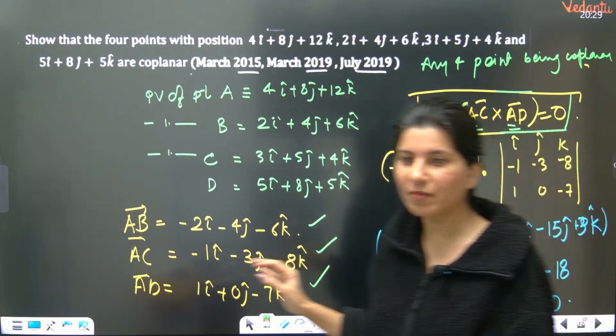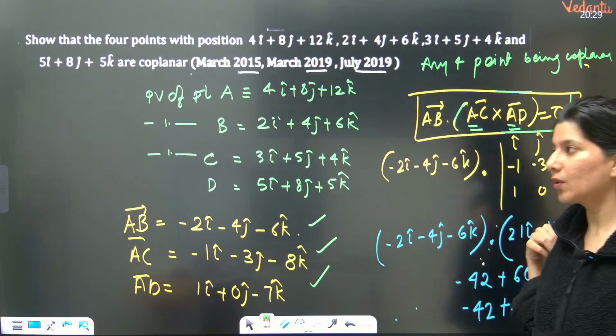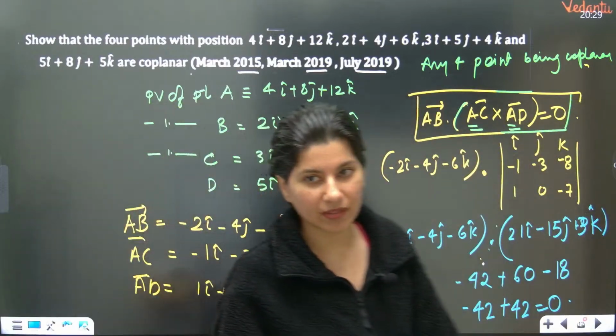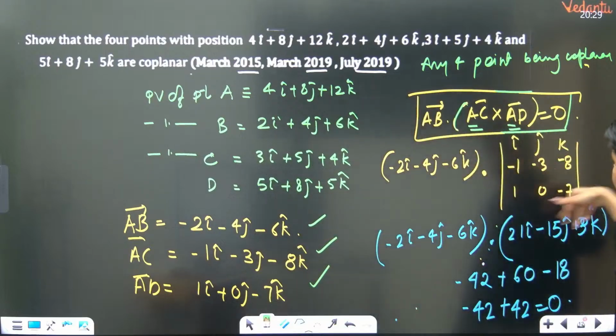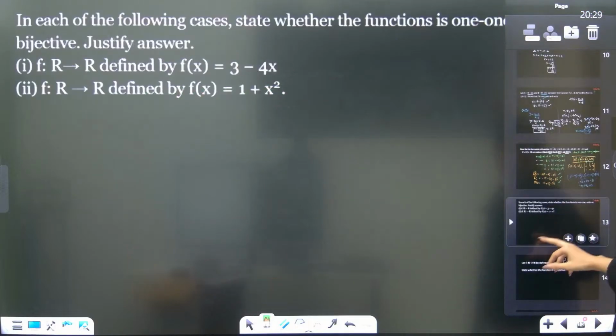Yes. Can we solve by using determinant? Yes, definitely you can solve using determinant. But the question is given in vector form. That is why I am also applying the vector method. Otherwise, if you observe, this is actually a determinant only, right? Cross product is a determinant method only. So both are a similar method.